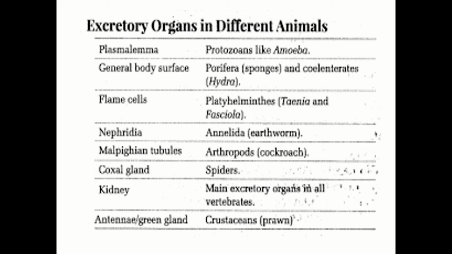Then excretion takes place through general body surface in Porifera and Coelenterata. There are flame cells in Platyhelminthes. There are nephridia in Annelida, Malpighian tubules in arthropods, coxal gland in spiders. Kidney is the main excretory organ in all vertebrates. Antenna glands or green glands are found in crustaceans.